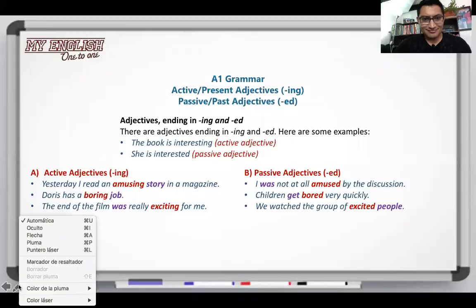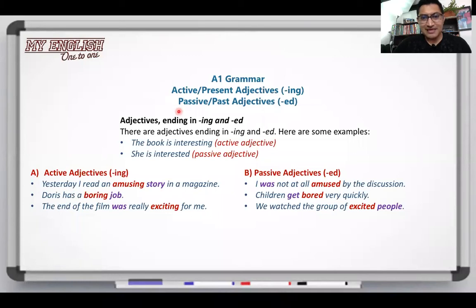Let's continue. So right now we're going to be talking about active and passive adjectives. Active, also called present adjectives, end in ing, and passive, also called past adjectives, they end in ed. So they are adjectives ending in ing and ed. Here are some examples. The book is interesting. Here, interesting is an active adjective. Or, she is interested. This is a passive adjective.